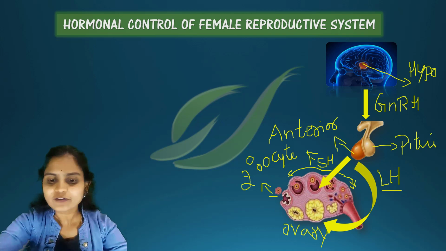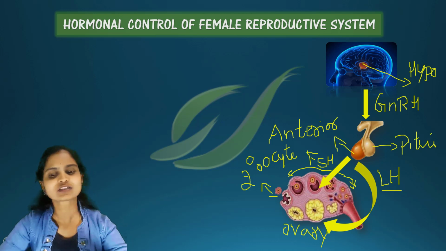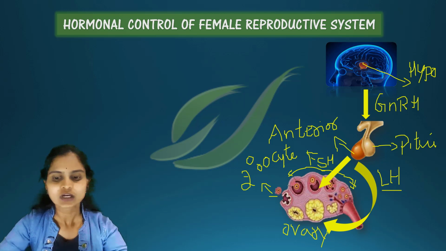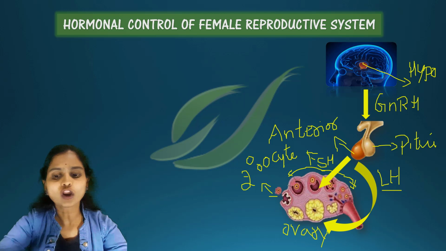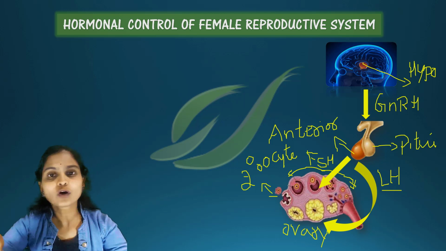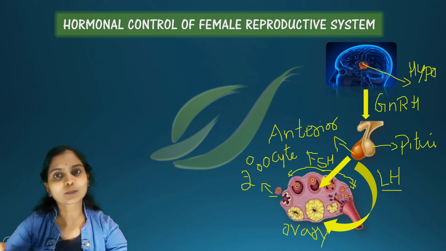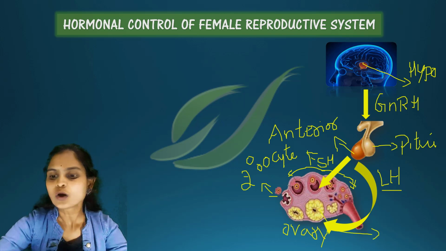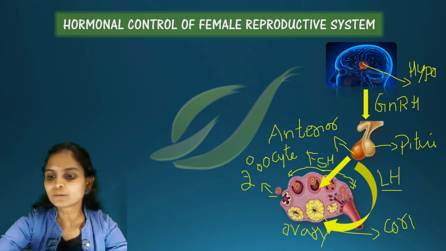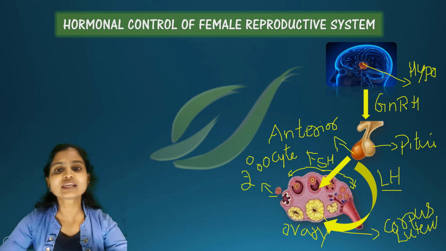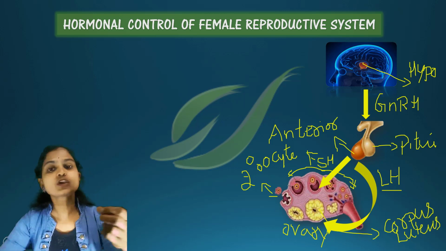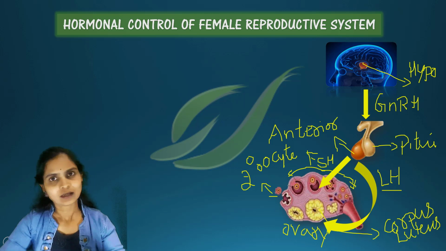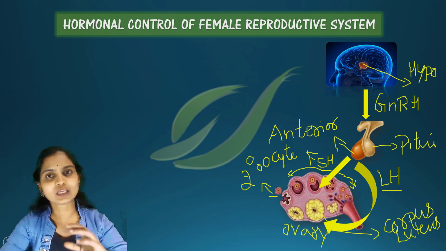As soon as the ovum or secondary oocyte is released, the left over follicle develops into the corpus luteum. So the function of luteinizing hormone is the release of the ovum, and it also helps in the formation of the corpus luteum.